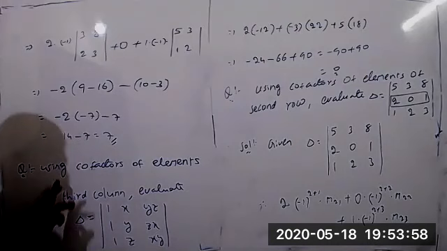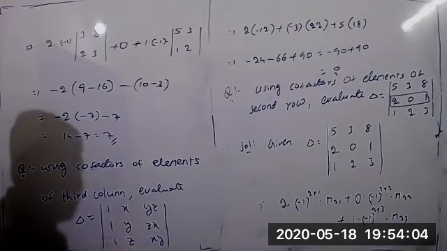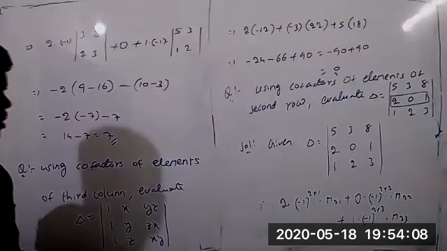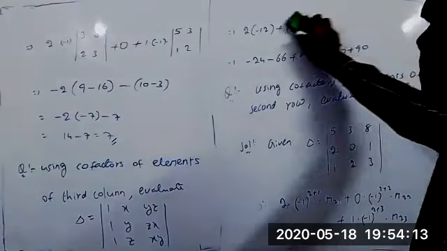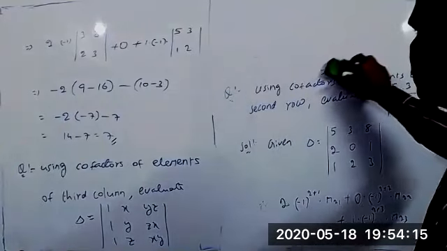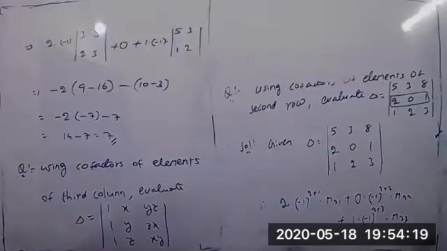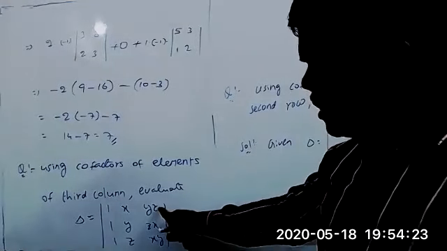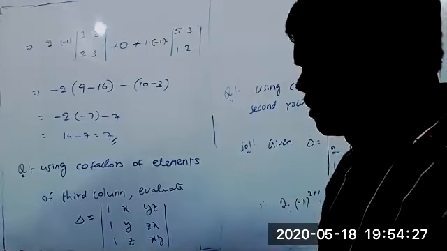Okay, what is that? Using cofactors of the elements of the third column. This is the third column. Based on this condition, we have to find the delta value. If we take the third column, what are the elements? A13, A23, A33. The same procedure you can follow.